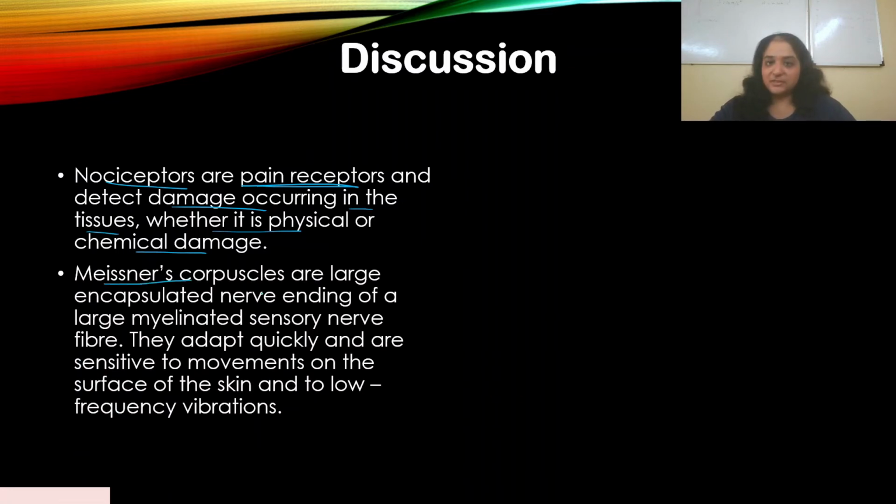Now, Meissner's corpuscles are large encapsulated nerve endings of a large myelinated sensory nerve fiber. They adapt quickly and are sensitive to movements on the surface of the skin and to low frequency vibrations. Whenever there are places where there's no hair, like the lips or the fingertips, they're very sensitive. They adapt quickly and are quick to sense any motion, including low frequency vibration.